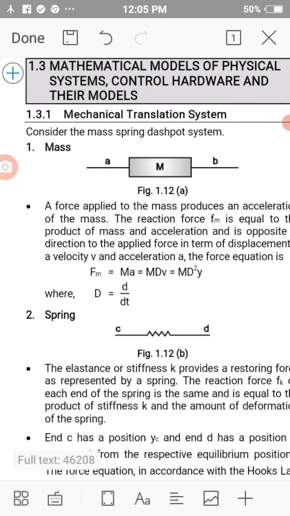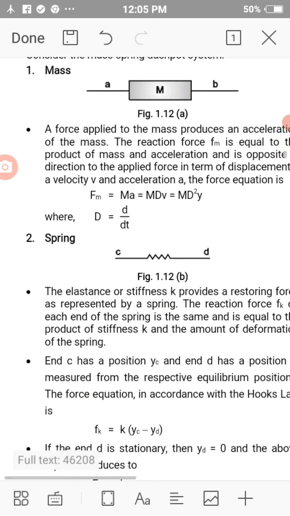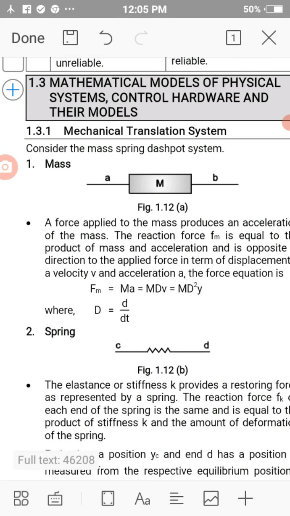Suppose mass is there, mass, spring, these are basic mechanical translational systems, and we are converting this system into mathematics so that we will understand what changes we can make so that this system can be changed.